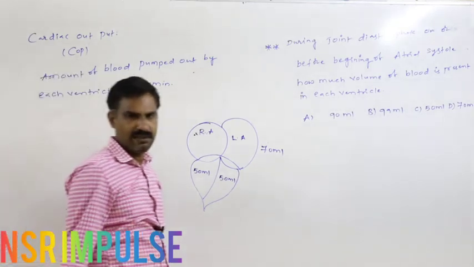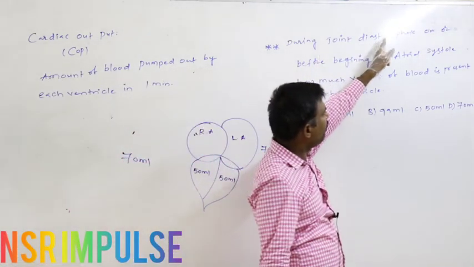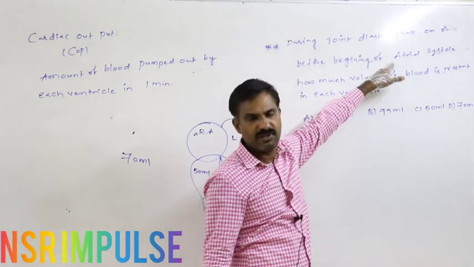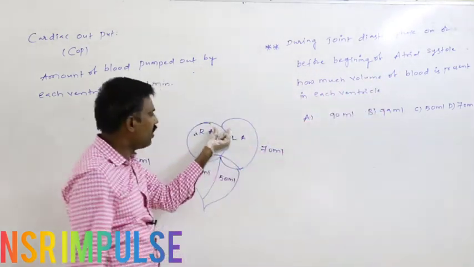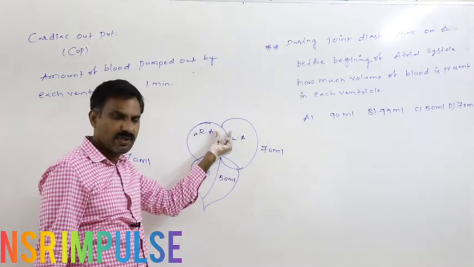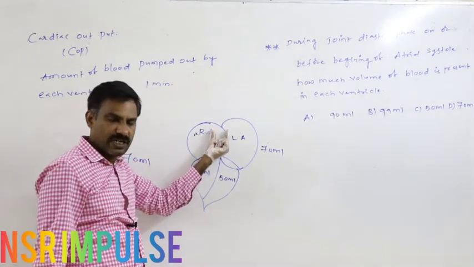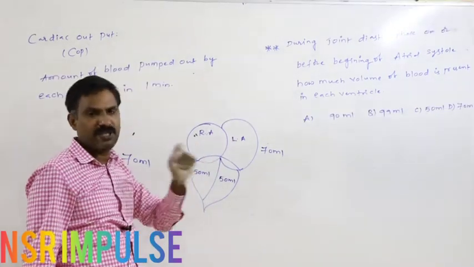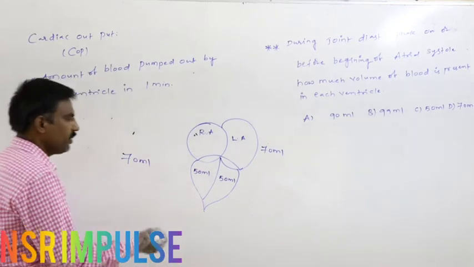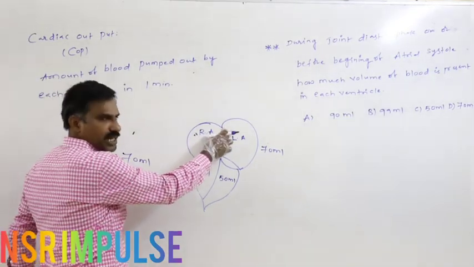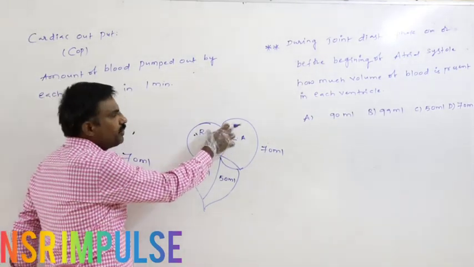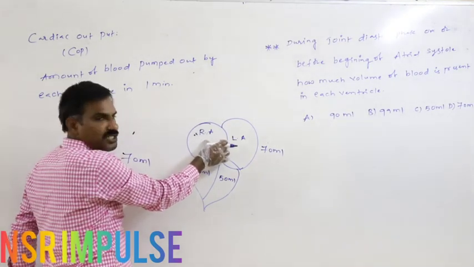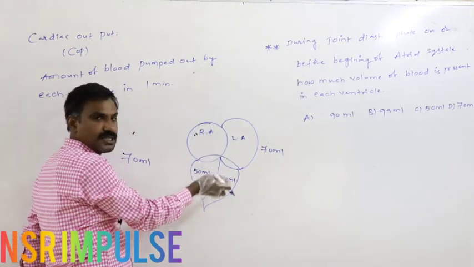But here the question is, during the joint diastolic phase, on or before the beginning of atrial contraction, before the beginning of atrial systole, how much blood is pumped into the ventricle? 70%.